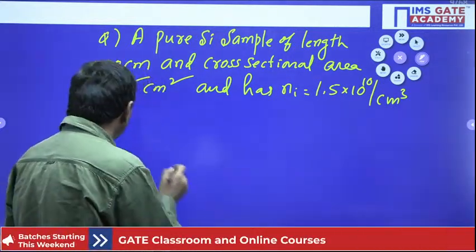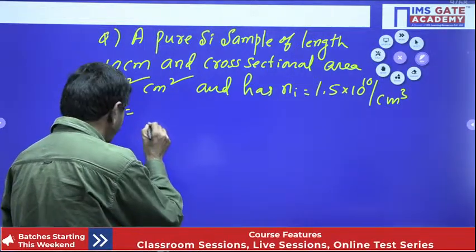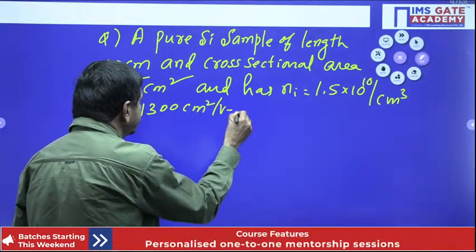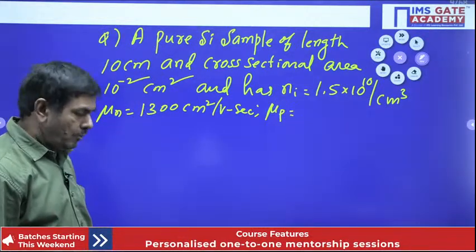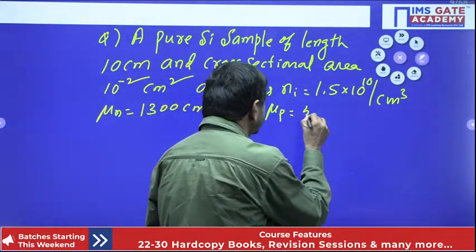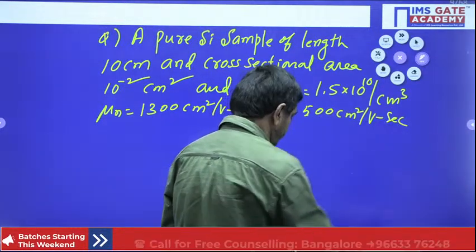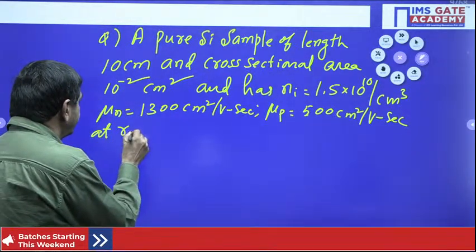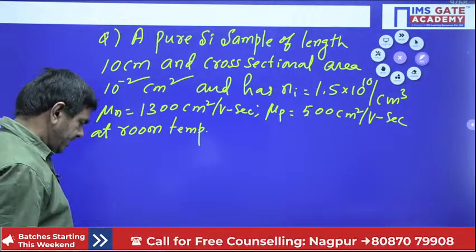Also given, mu n, the mobility of electrons, is given as 1300 cm square per volt second. And the mobility of holes is also given in the problem, as 500 cm square per volt second, at room temperature.